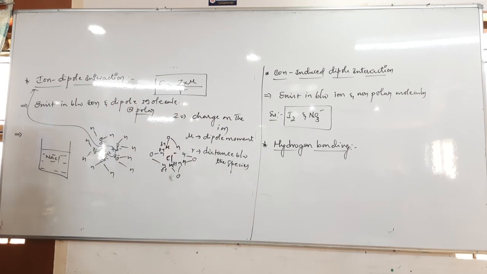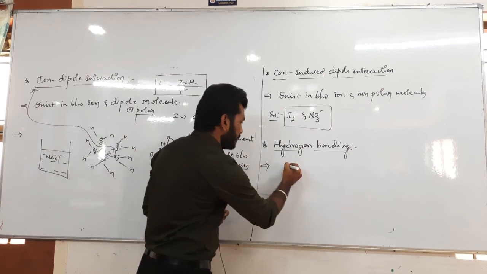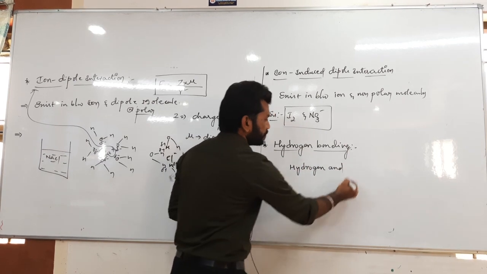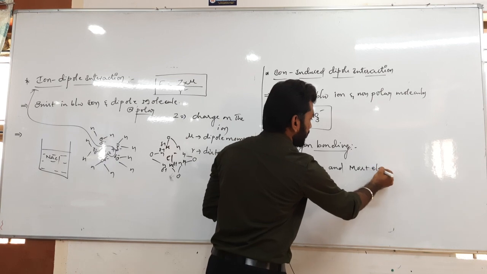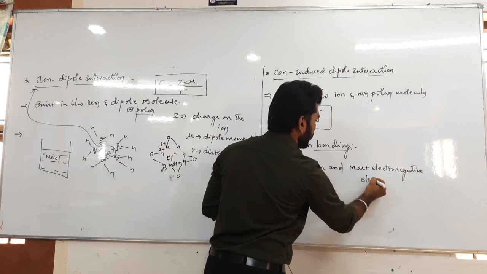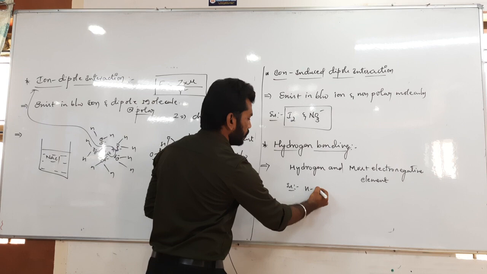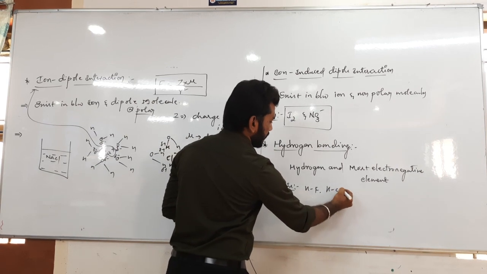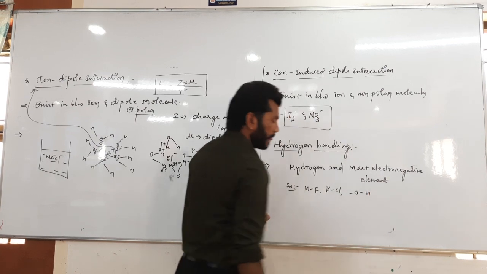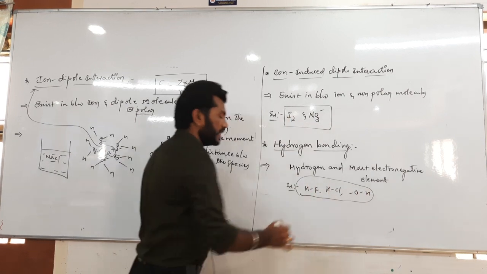Examples we can see here: HF, HCl, OH we can give, NH we can also give. So we have many examples basically.